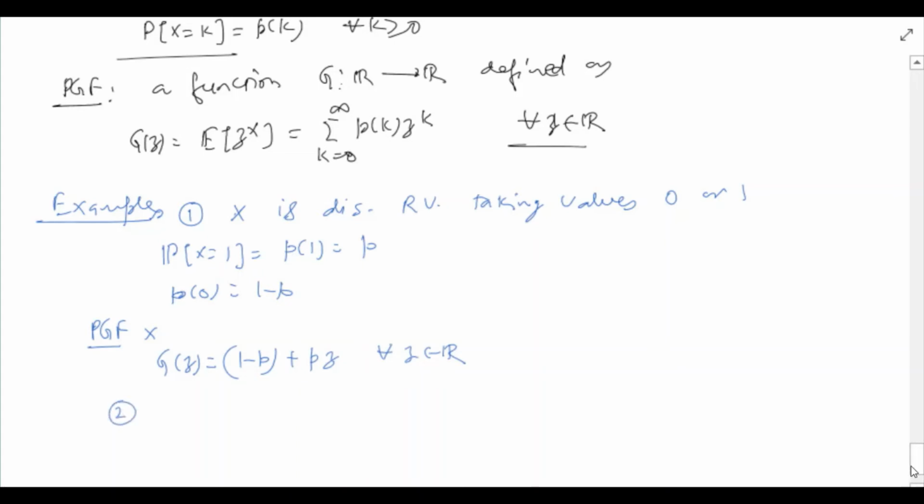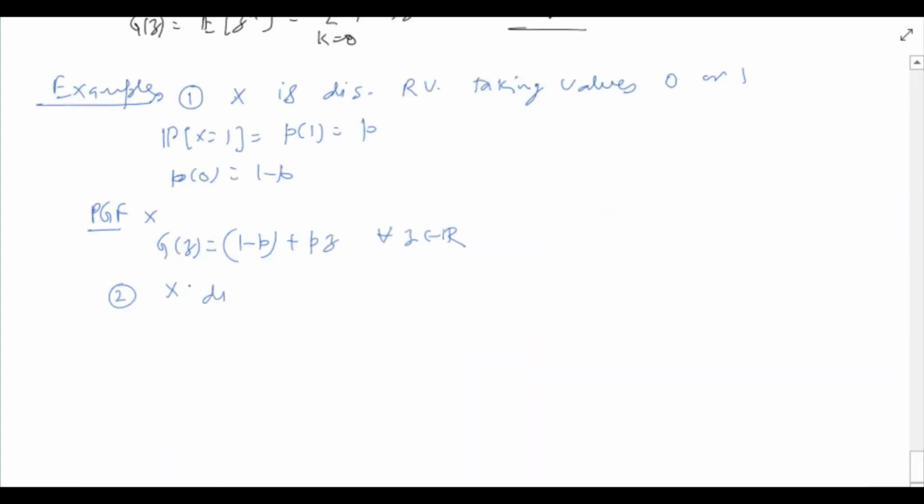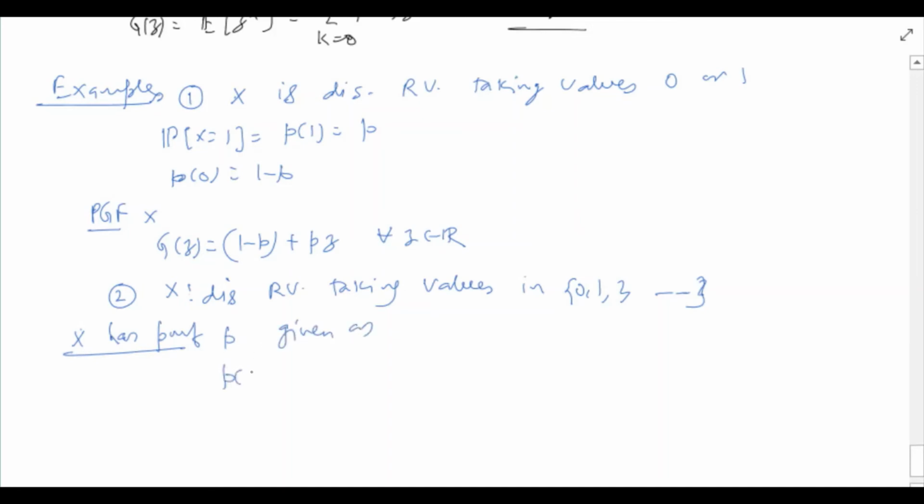Let's consider another example. Suppose again x is a discrete random variable, but now it is taking values in Z plus, that is 0, 1, 2, and so on. Suppose x has PMF p given as follows: p_k is e raised to minus lambda, lambda raised to k divided by factorial k, for all k greater than or equal to 0, for some lambda that is positive.